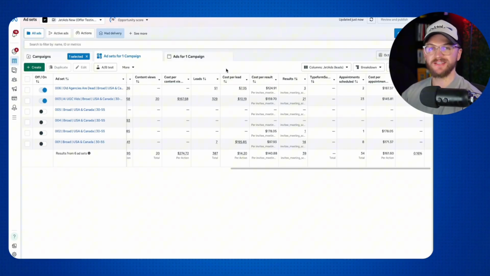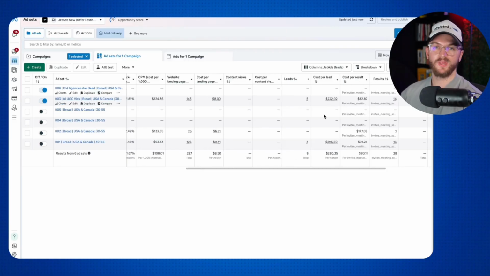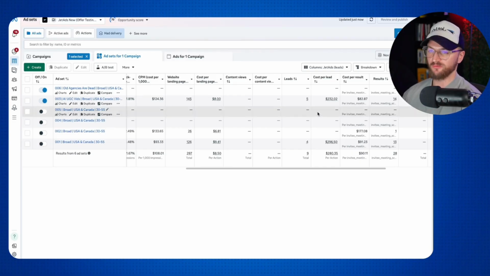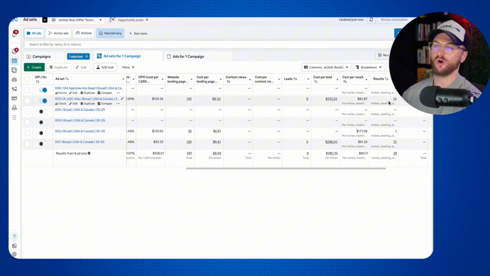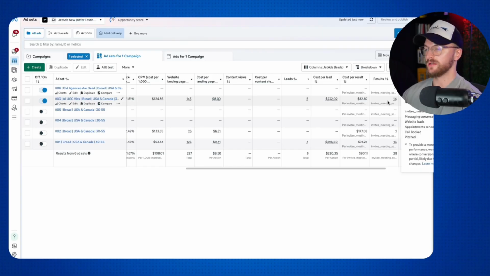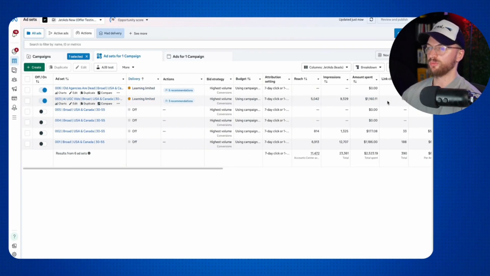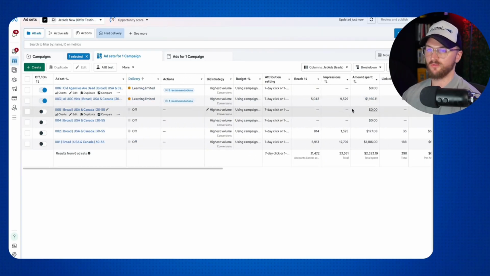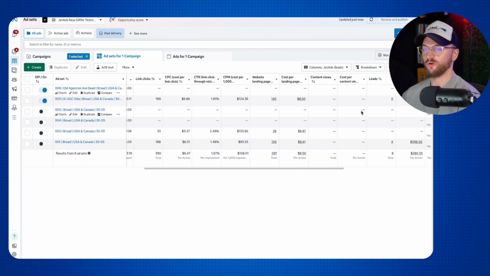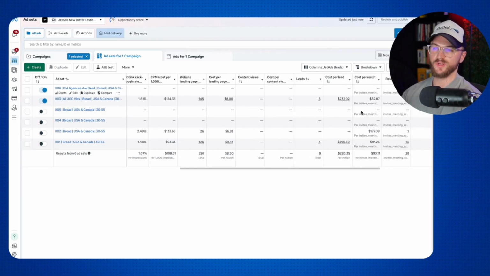Now, first of all, here are the results that I was able to get for my own advertising agency testing out ArcAds for myself. Just to show you this works, I put my own money behind these ads to see what the results were really like compared to other tools out there and other types of ads, including image ads, and the results are clear. AI UGC ads performed for my particular agency. We ran these ads and we were able to generate a cost per call of $82 and generate 14 overall booked calls. We put about $1,000 behind this in November, in the last 30 days, and it clearly outperformed the other formats that we were testing.